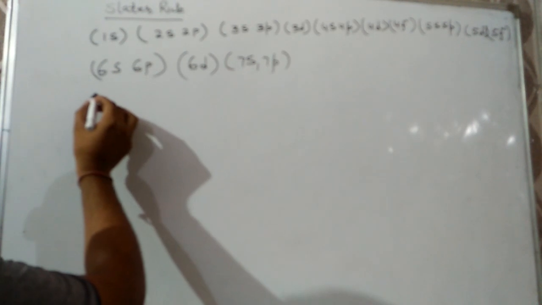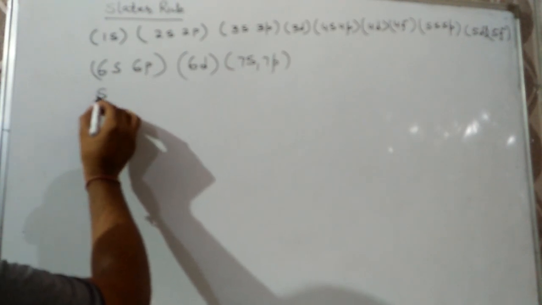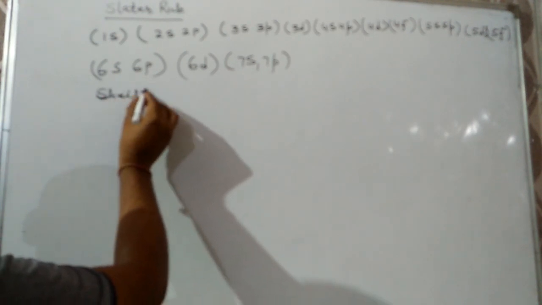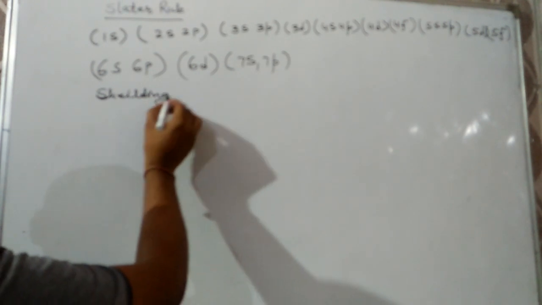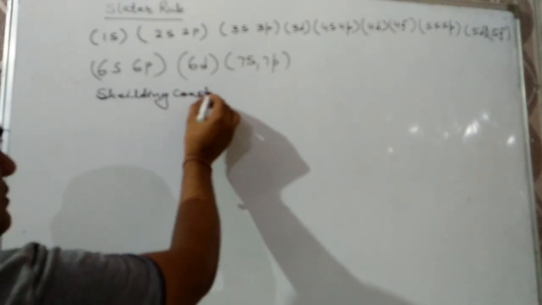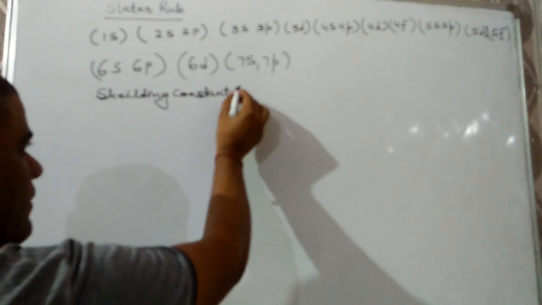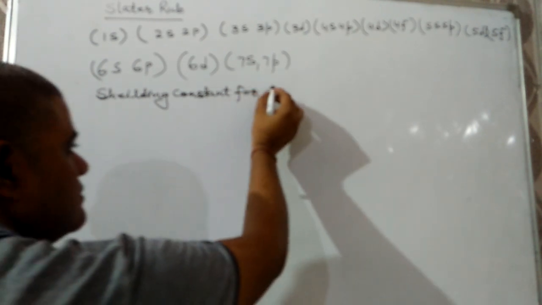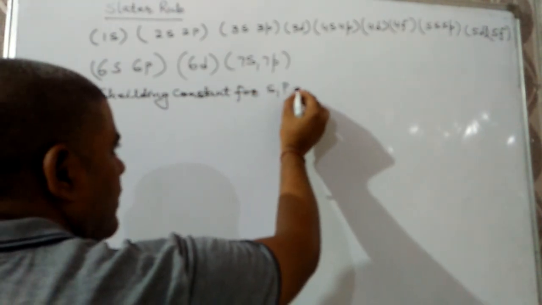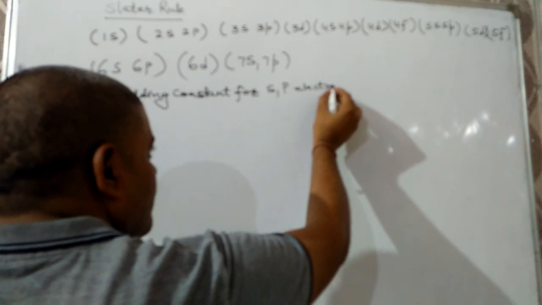Now we have to find out the shielding constant for s and p electrons. Very important one.